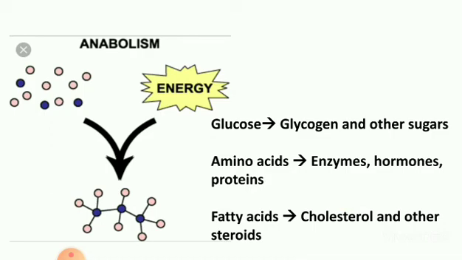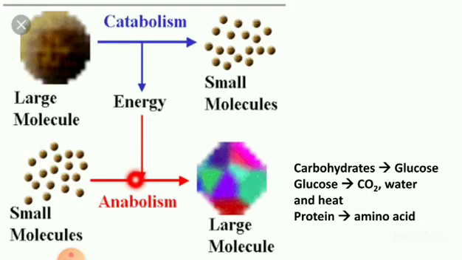So, small molecules are changed into large, more complex molecules of carbohydrates, protein and fat. This is anabolism. Do you follow, children? Anabolism is a constructive metabolism. It makes large molecules. So, the small molecules are changed into large molecules.